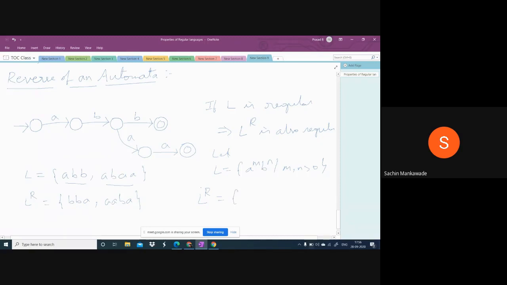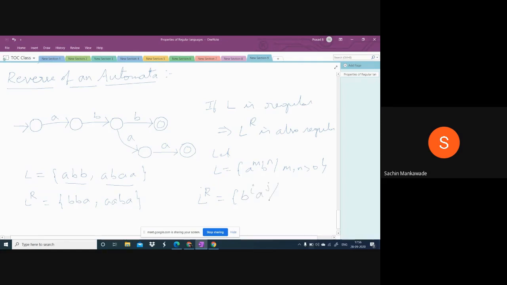This language is any number of a's followed by any number of b's, or one or more a's followed by one or more b's. Simply, it is a's followed by b's with no relation; a's and b's can be equal or unequal. Here, what is the reverse of this language? L is a's followed by b's, then its reverse is b's followed by a's.